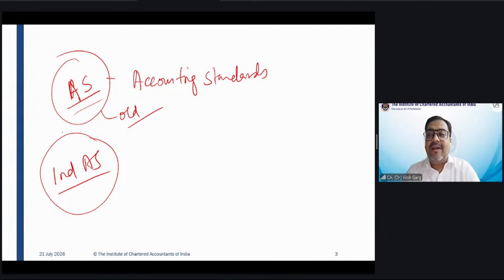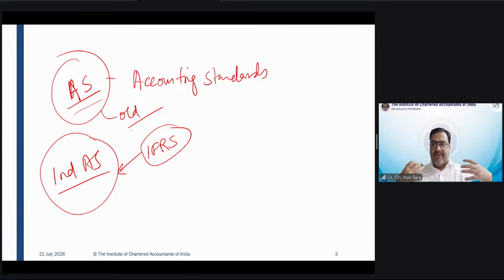Ind AS are those standards which are imported in India, meaning manufactured outside India. Sir, what does it mean? Ind AS are the converged version of IFRS, which is applicable to India. So from where did Ind AS come? Ind AS came from IFRS. And what is IFRS? IFRS are the global standard, International Financial Reporting Standards. So Ind AS came from IFRS.